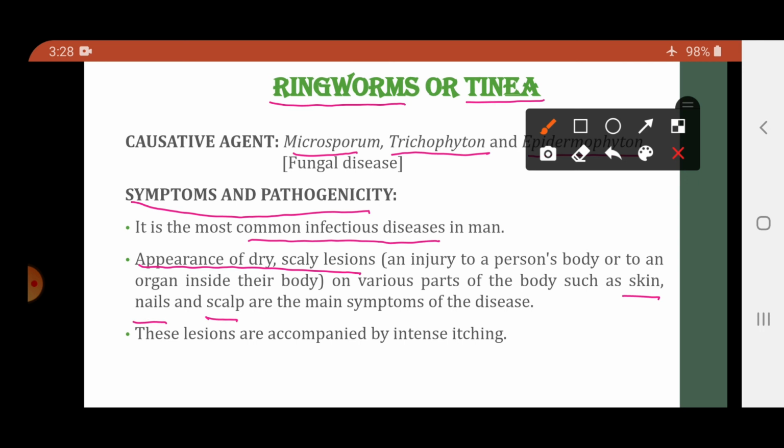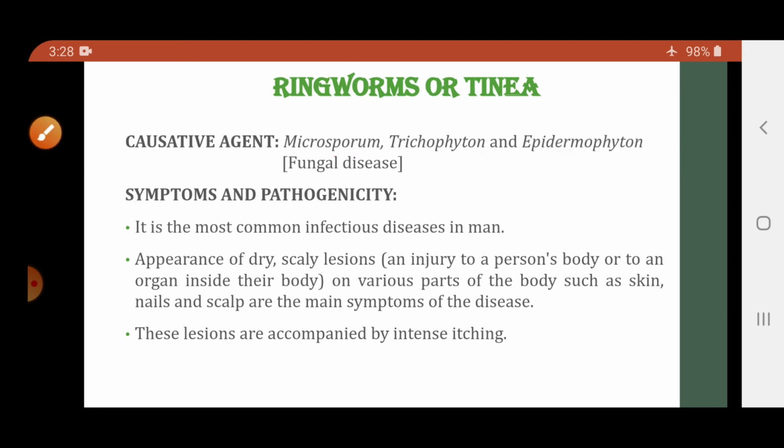So basically the common symptom of this disease is the appearance of dry and scaly lesions on skin, nails and scalp. The lesions are accompanied by intense itching. That means wherever there are lesions, at that region there will be intense itching.